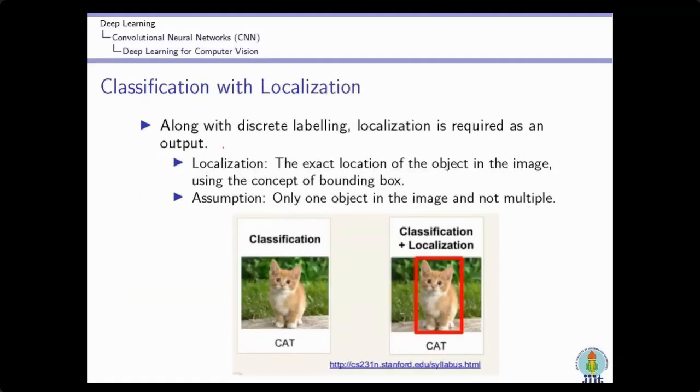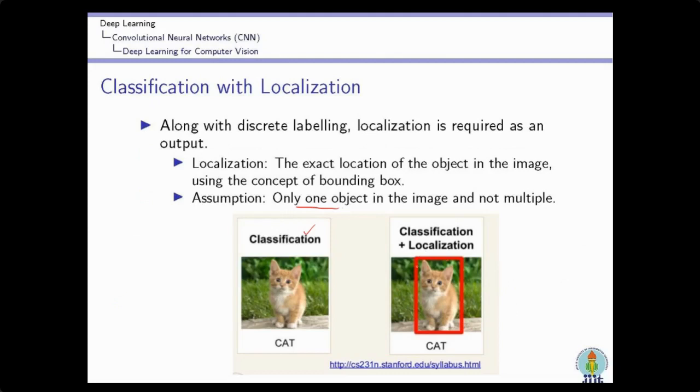Next is the image classification with localization problem. This is another computer vision task. Here we perform the classification operation, where we classify the image according to the object, and the image contains only one object. But along with classification, we have to find out where the object is present in the image.